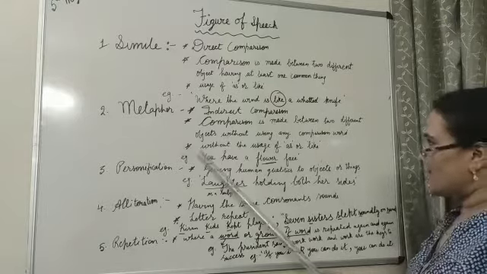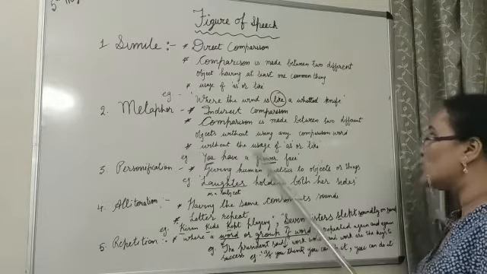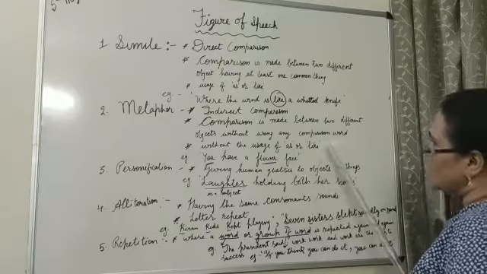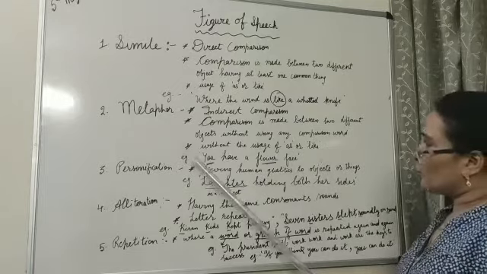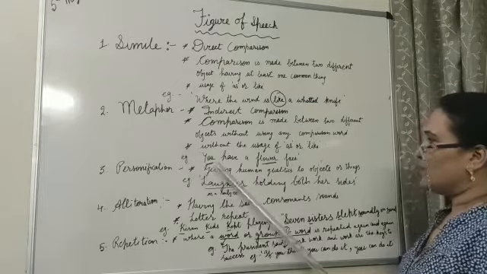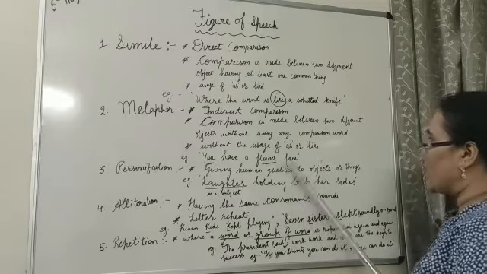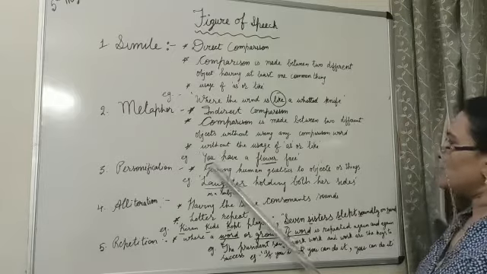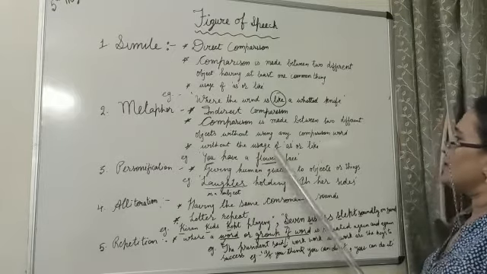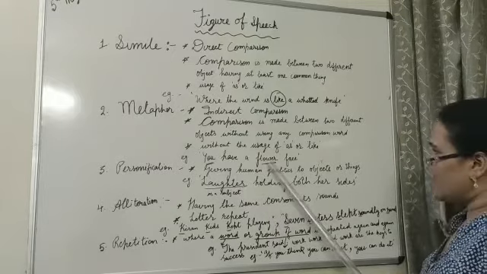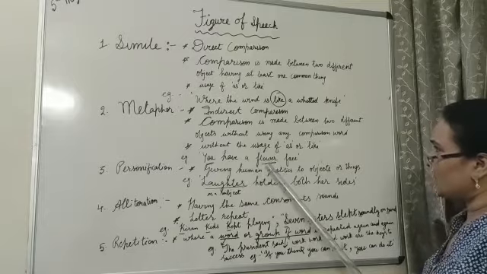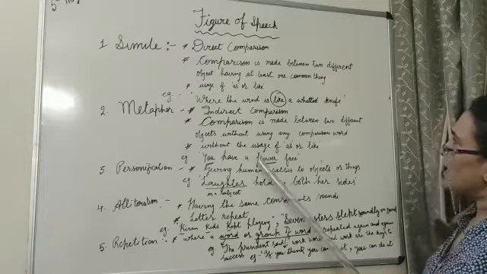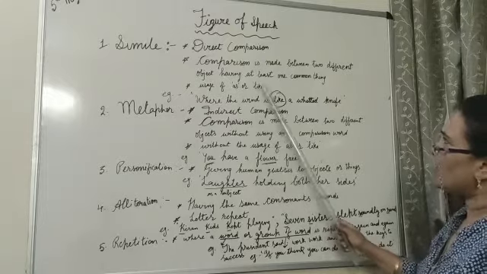And there, to understand that, there is no usage of as or like. For example, you have a flower face. So here between you and flower, the comparison is there in 2 different things without any usage of as or like.